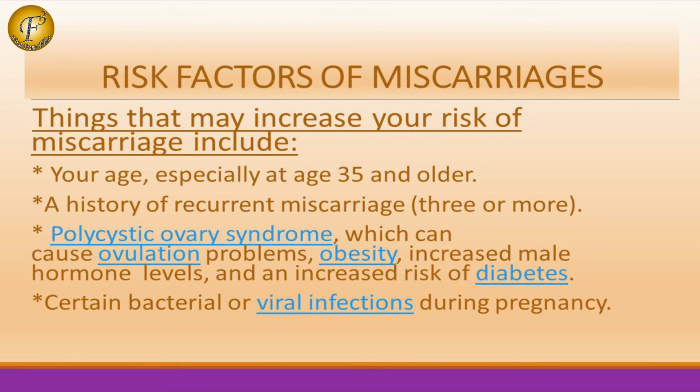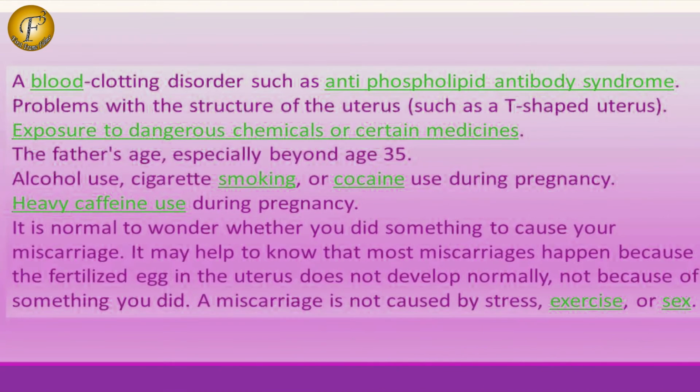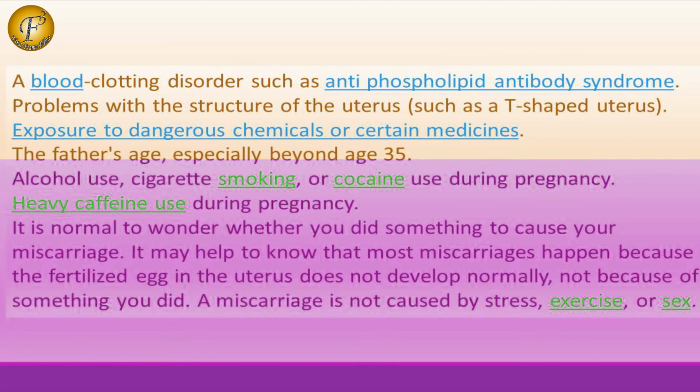Certain bacterial or viral infections during pregnancy. A blood clotting disorder such as antiphospholipid antibody syndrome, problems with the structure of the uterus such as a T-shaped uterus, exposure to dangerous chemicals or certain medicines, the father's age, especially beyond age 35, alcohol use, cigarette smoking, or cocaine use during pregnancy, and heavy caffeine use during pregnancy.